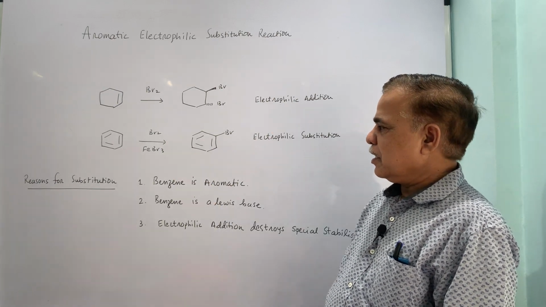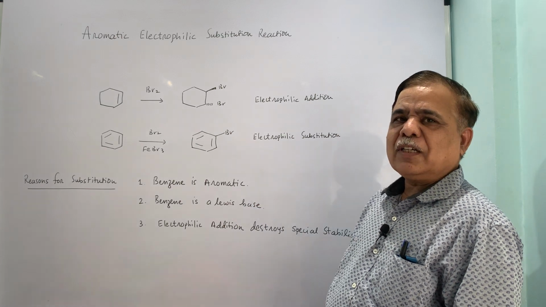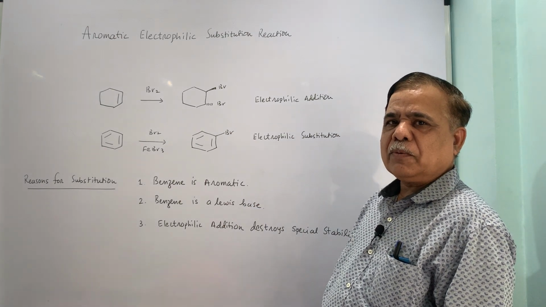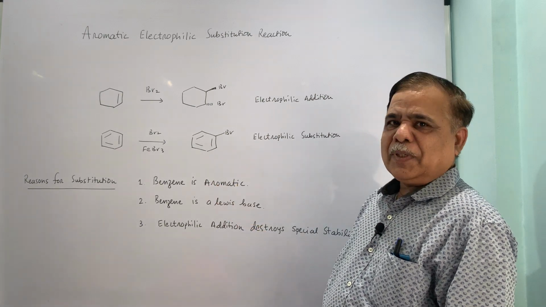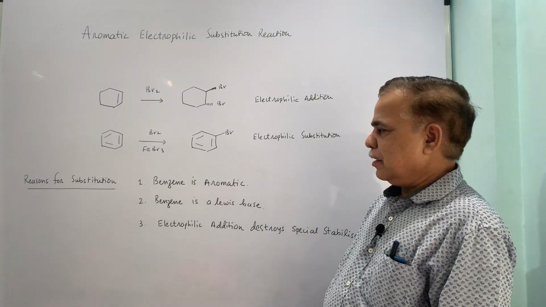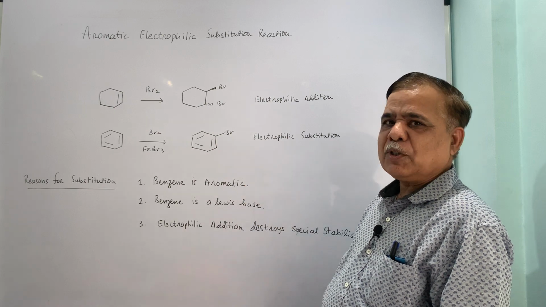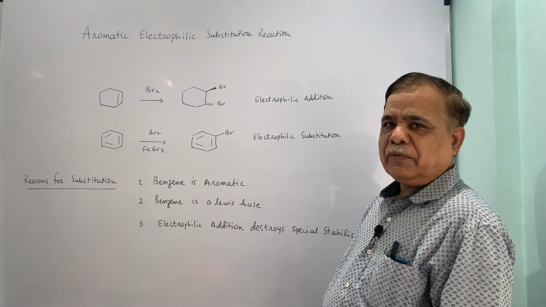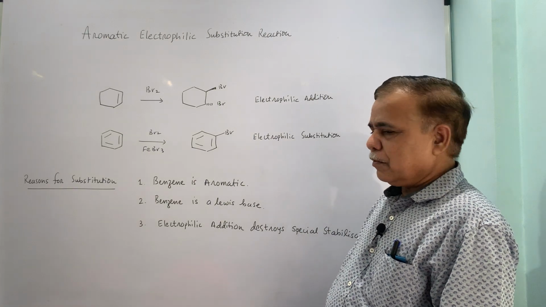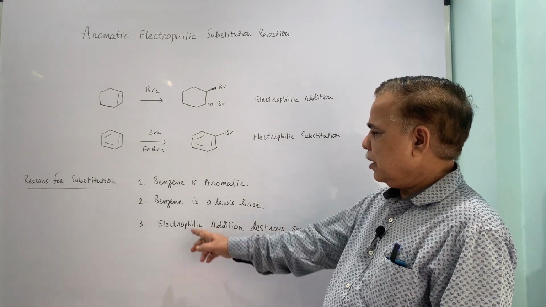There are certain reasons, because benzene has special stabilization by virtue of delocalization of pi electrons, and we call benzene aromatic. The aromatic compounds have special stabilization and they obey Huckel's rule of 4n plus 2 pi electrons.